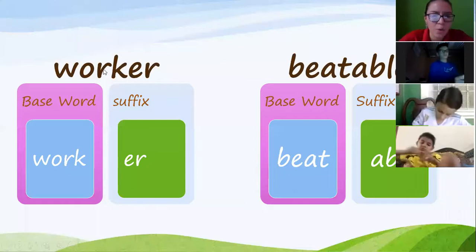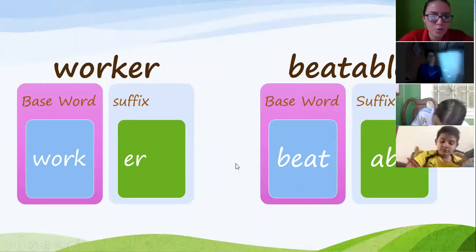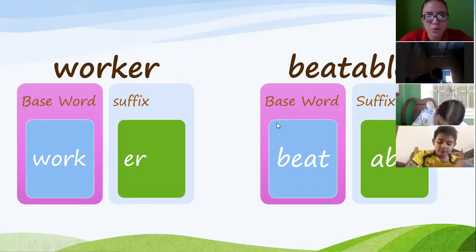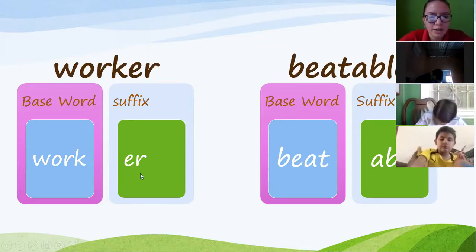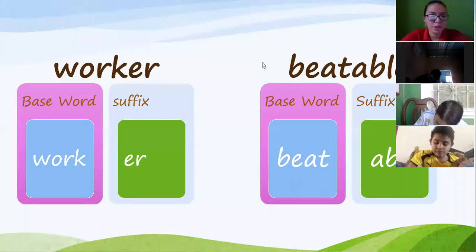You can choose worker or beatable. Only one example you have to write, okay? Worker, er is the suffix, or beatable, able is the suffix.